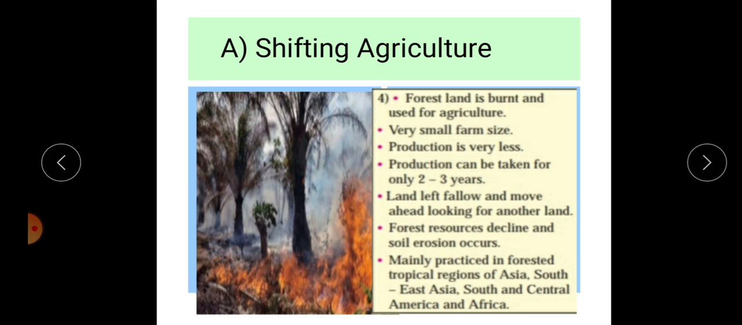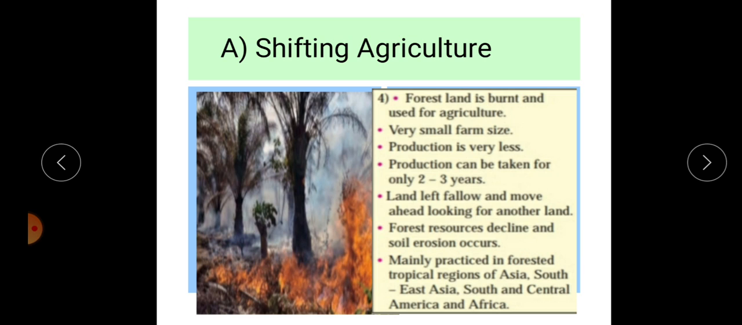Mainly we can observe this farming is practiced in the tropical regions of Asia, Southeast Asia, South and Central America and Africa. The central part of Africa, South and Central America, as well as East Asia and Southeast Asian countries, where there is heavy rainfall and hilly region, such areas are important for this type of farming, or shifting agriculture. Okay, in this way shifting agriculture is one of the harmful methods of agriculture.